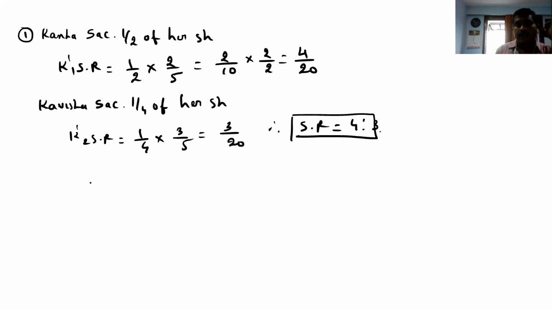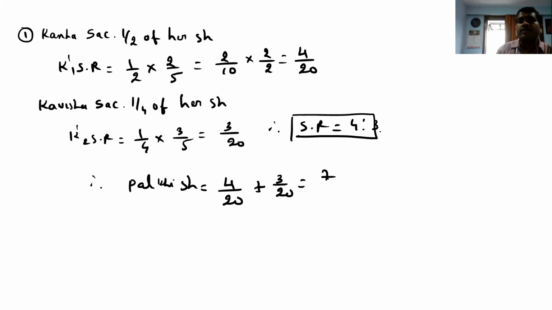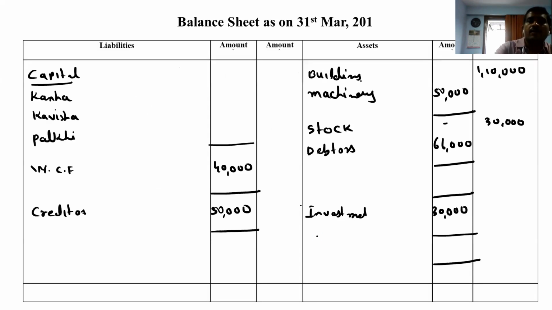The first thing. And after that I can say the new, that is Palki's share. Palki's share, how can we find? Palki is getting 4 by 20 from K1 and 3 by 20 from Kavisha. So we have to add them. It comes 7 by 20. The new share comes to 7 by 20. So we have seen everything. Now we are going towards the topic.